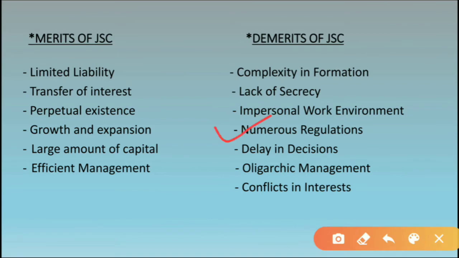Now it is, as I told you, a very long number of legal procedures are involved, and numerous rules and regulations are there which the company has to follow and which the members have to follow. There are many formalities, okay, many legal formalities are there. So that is a demerit for the company. Delay in decision, very correct.